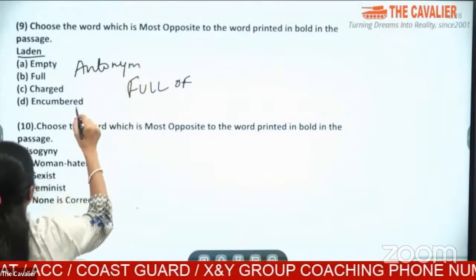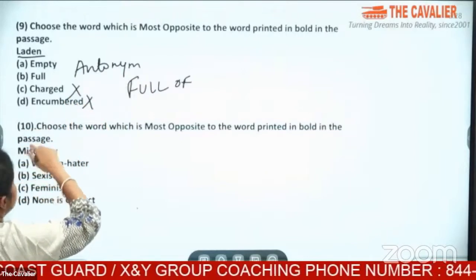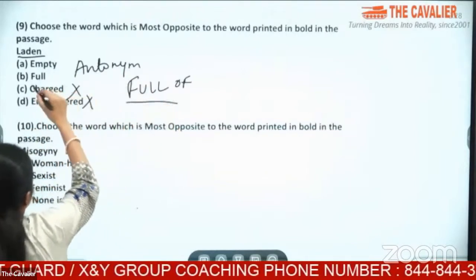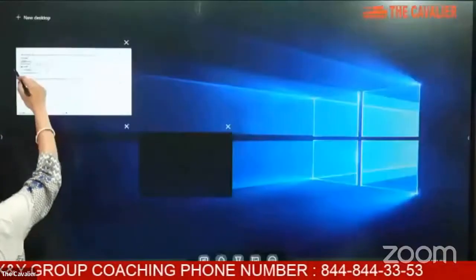So it is not going to be encumbered. It is not going to be charged. It is already full of. So full of will definitely not be there. So the word is going to be empty.